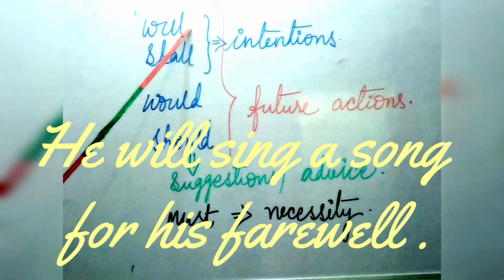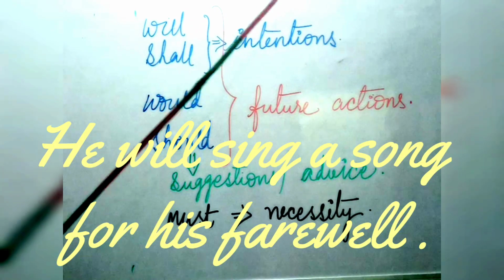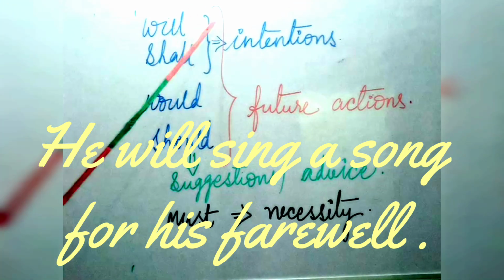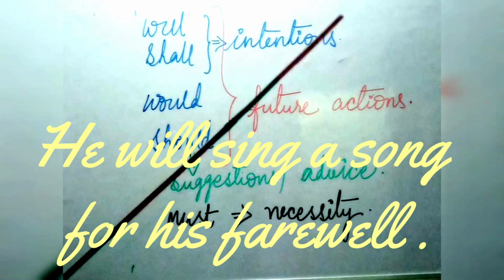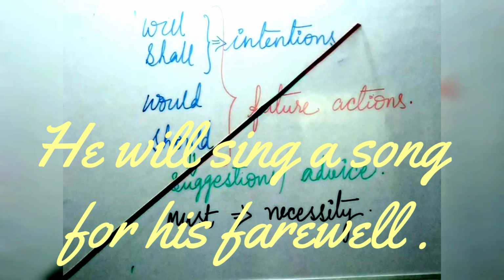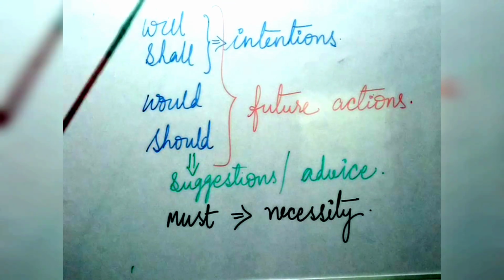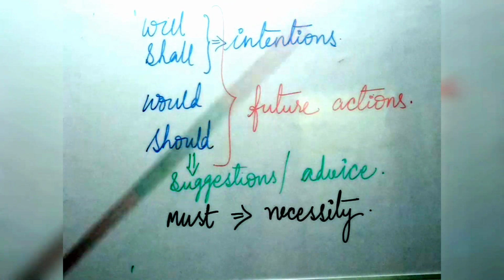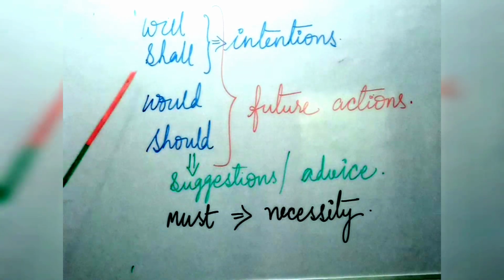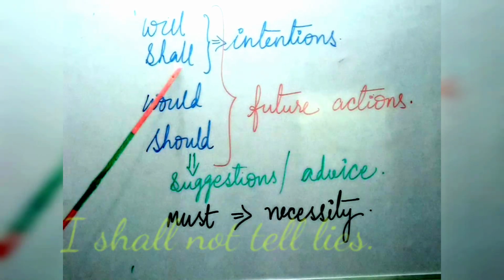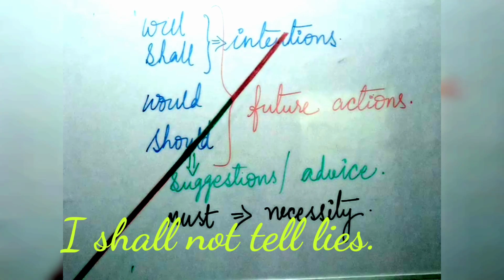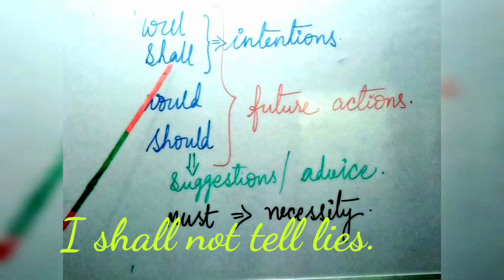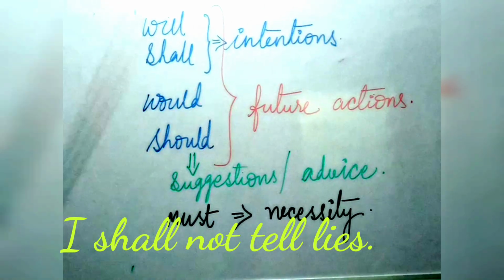Example, he will sing a song for his farewell. So that is his intention. He is planning to sing a song at that particular person's farewell. So the example is, he will sing a song for his farewell. That is his intention. And using shall: I shall not tell lies. That means from today onwards, I have an intention. I shall not tell lies.